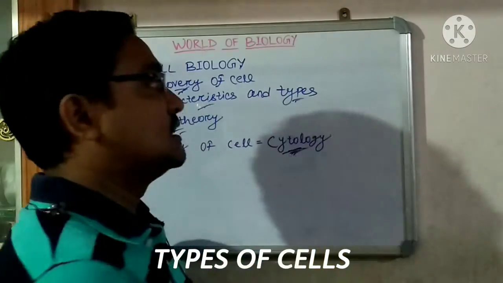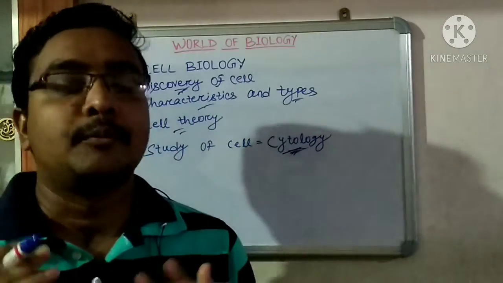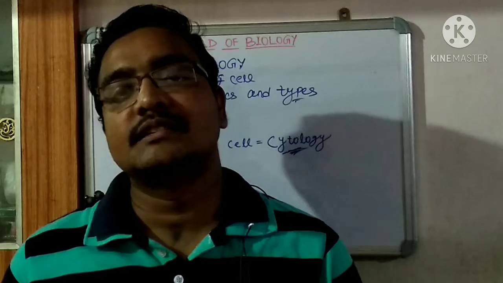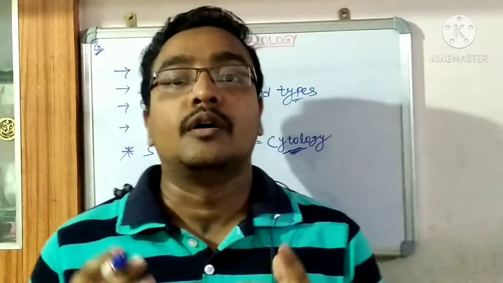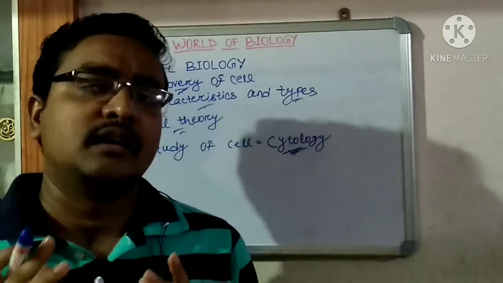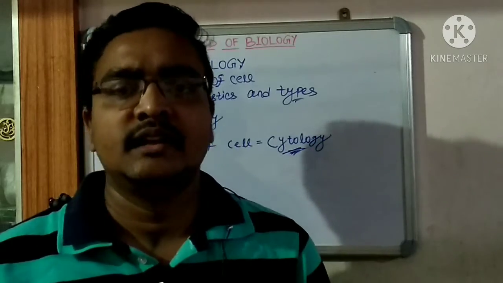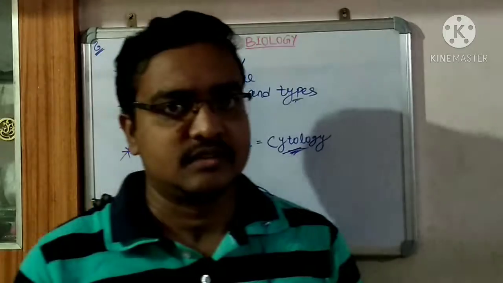What are the cell types? The cells are of two types: prokaryotic cells and eukaryotic cells. The prokaryotic cells have an incipient nucleus and they have no membrane bound organelles inside. Single celled organisms like archaea, bacteria and cyanobacteria are prokaryotic organisms.